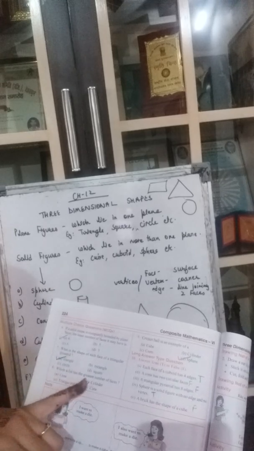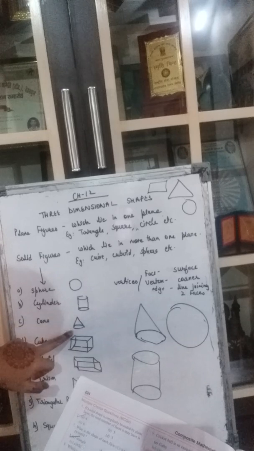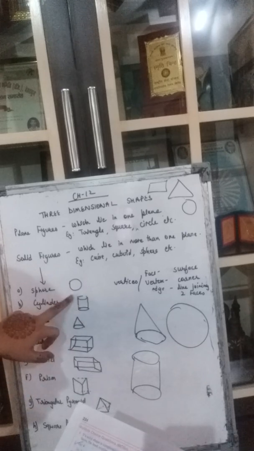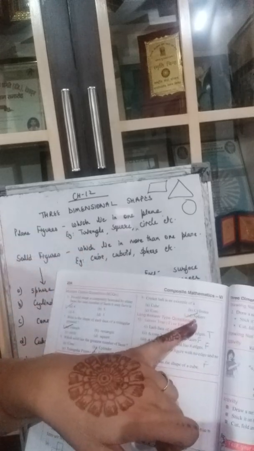Then which solid has the greatest number of faces? Here cone, how many faces is it having? Cone is having 2 faces. Okay, one this and one this. Then we have cylinder. How many faces is it having? 3. 1, 2 and 3. Triangular prism. It is having 4 faces. And the cube. Cube has 6 faces. So the maximum number of faces here, cube has. Then cricket ball is an example of, it is the shape of a sphere. So the answer is sphere.